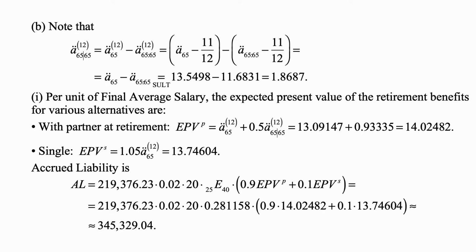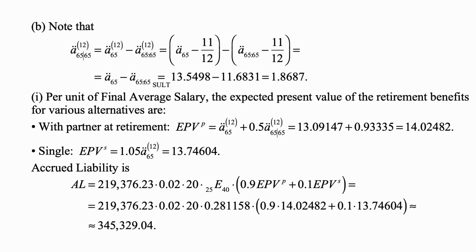Part B. Note that ä^(12) with 65 and a line over 65 refers to the reversionary annuity, which is equal to ä65^(12) minus ä65:65^(12), the joint life annuity.